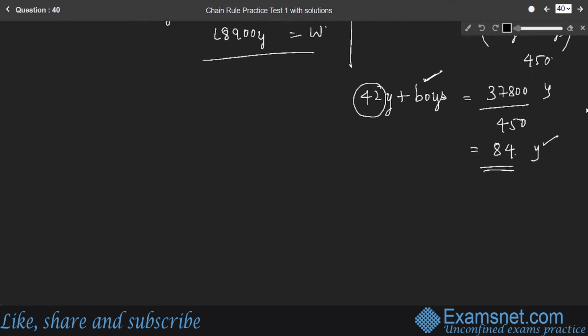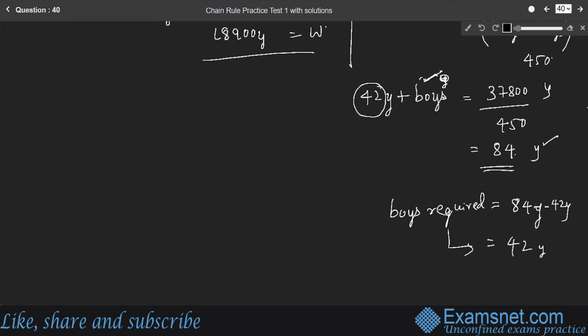Therefore, here boys are represented with Y. So the number of boys required along with men is equal to 84Y minus 42Y, which is again 42Y, right? 42 boys are required.